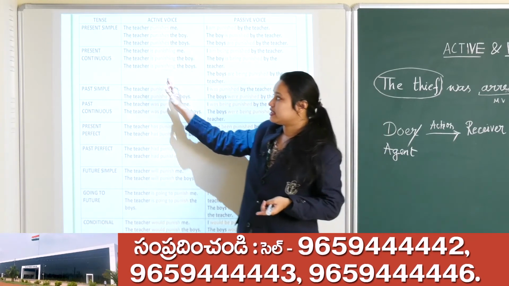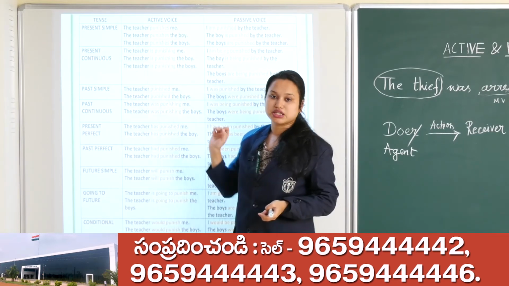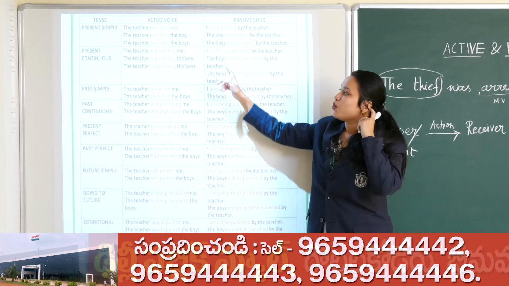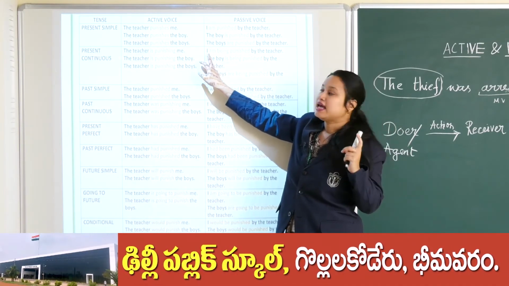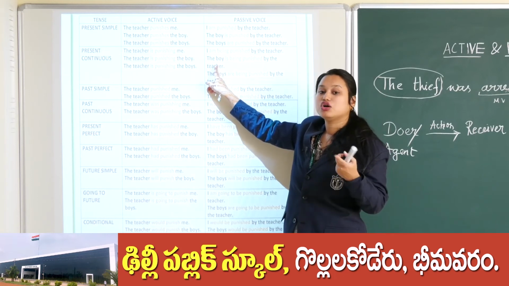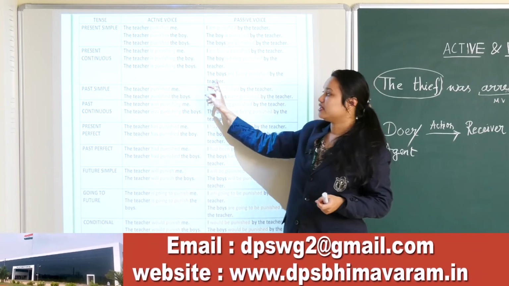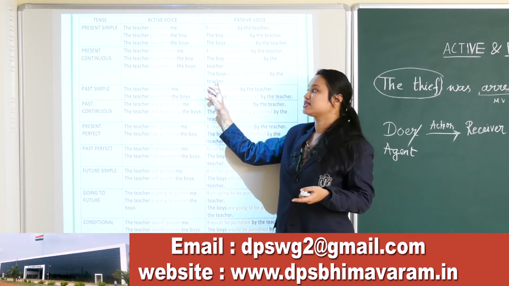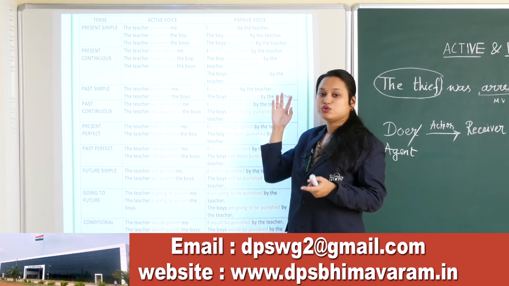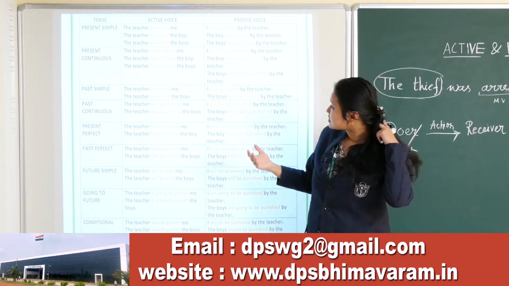In present continuous, is punishing in all these three sentences: when it is I, am being punished; when it is the boy, he or she, is being punished. And when it is plural, the boys are being punished. So you see how the verb is changing in every sentence, right.